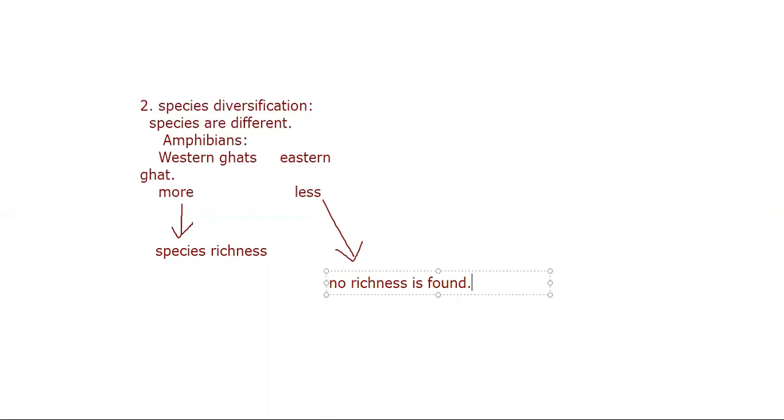Number of individuals, I will make it more clear. For example, suppose 100 species of amphibians are found in the Western Ghats, and in the Eastern Ghats at the same time maybe 70 different species are found among the amphibians in the eastern region, right?